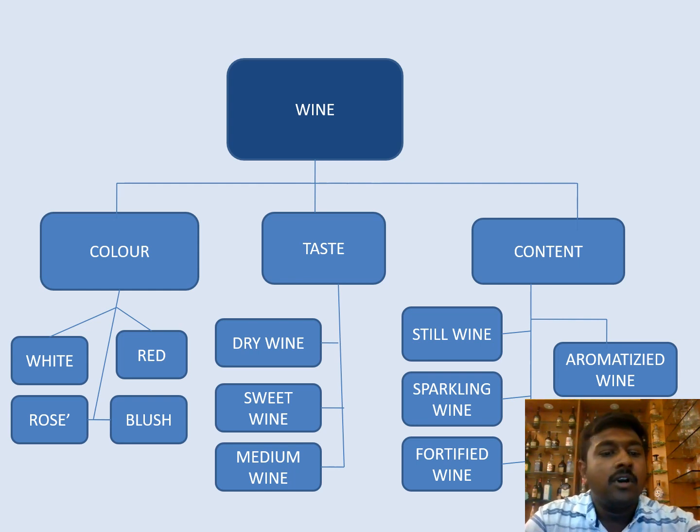From color, we are separating the wines into four subcategories: red wine, white wine, rosé wine and blush wine. According to taste, we are classifying the wine into three subcategories called dry wine, sweet wine and medium wine. Then the third category, content, is divided into five categories: still wine, sparkling wine, fortified wine, aromatized wine and tonic wine.